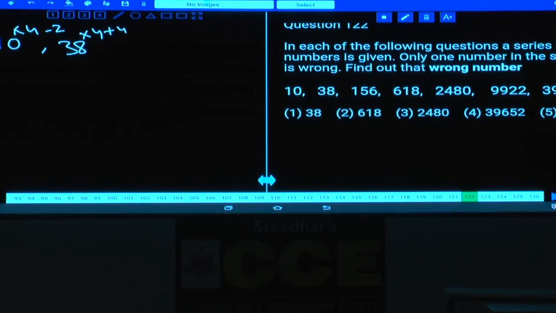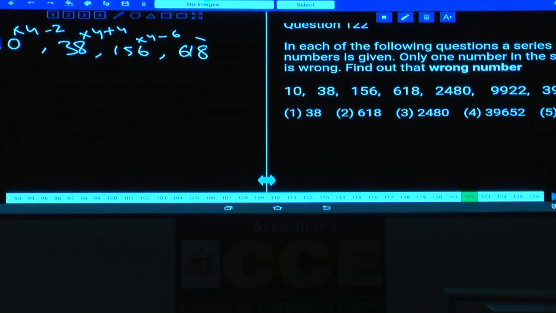Into 4 minus 2, into 4 plus 2. And what is the number here? 156. And 156 into how much? 156 into 4 again. 156 into 4 is how much? 150 into 4 is 600, 6 into 4, 24, 624. And 624, what is the number here? 618. That is minus 6. Are you following the pattern or not? Now into 4 is common. Minus 2, plus 4, minus 6, plus 8 and so on.